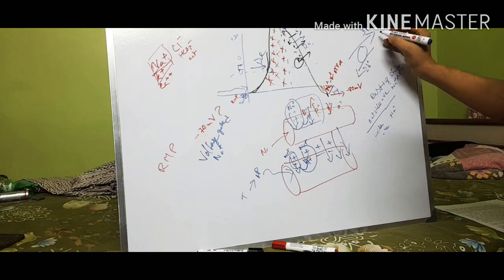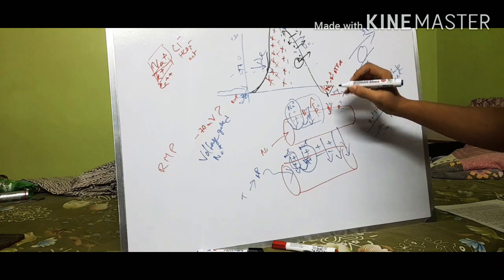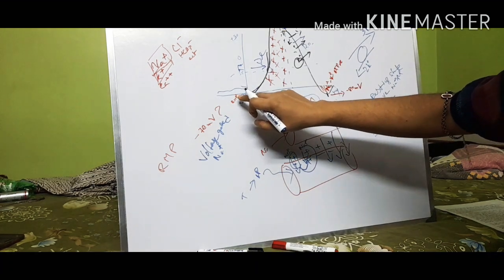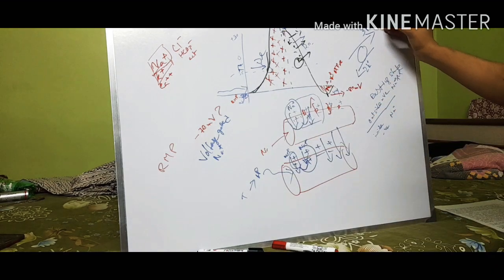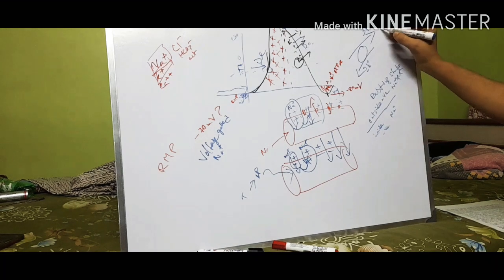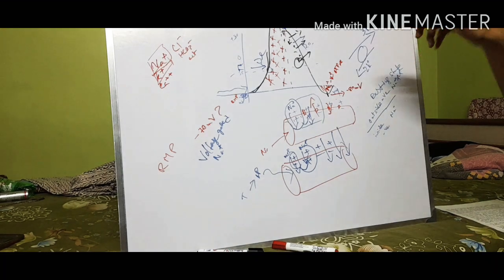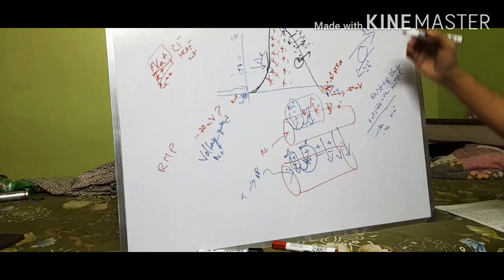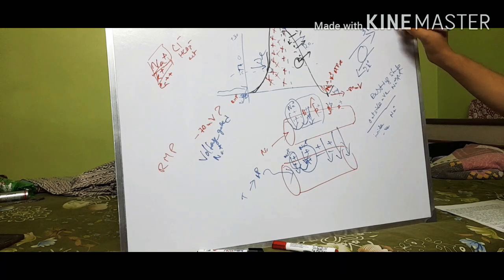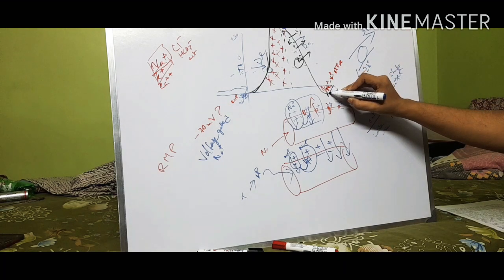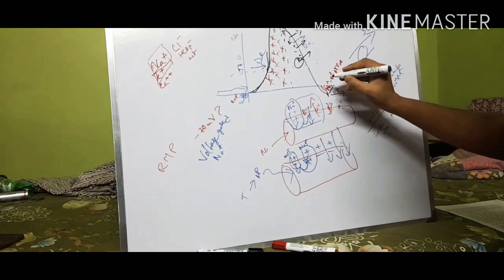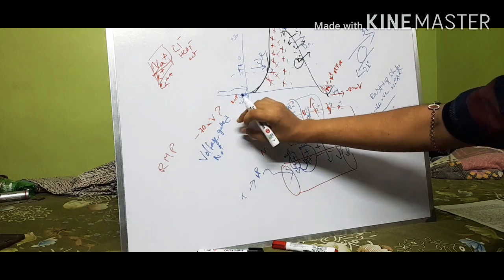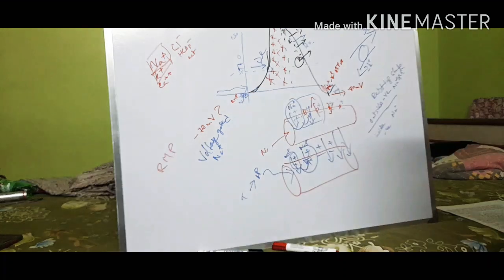In this way it attains the resting membrane potential. As 3 sodium ions exit the cell and 2 potassium ions enter the cell, the net charge is minus 1. So by the action of the sodium potassium ATPase, the cell attains the resting membrane potential.